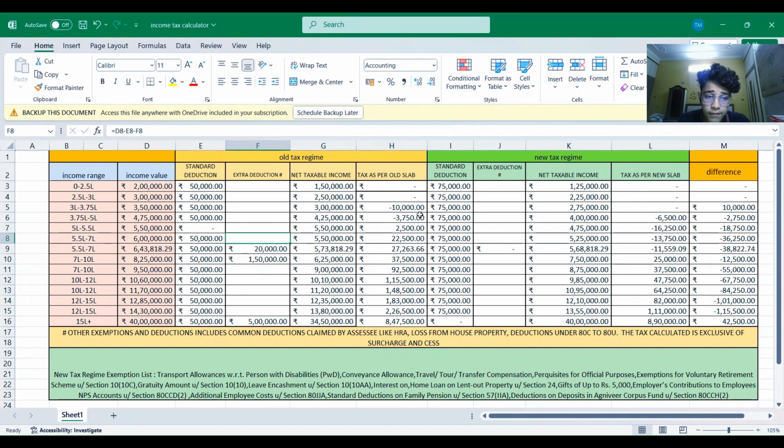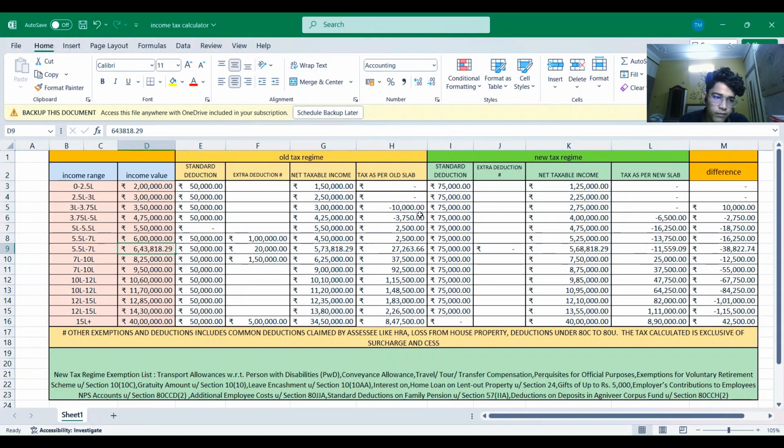But if the extra deduction under section 80C to 80U is claimed in the old tax regime, let's suppose there is some investments in mutual funds or LIC, so the SSE is able to get the benefit of 80C, and he has some medical insurance that is covered under 80D. He will get around, if he is able to claim, 1 lakh of the extra deduction. Now the tax as per old slab is decreased to 2,500, but it's still payable. The tax is still payable, but it's not the case in the new regime. That means still the new regime is far more beneficial because there is no tax.